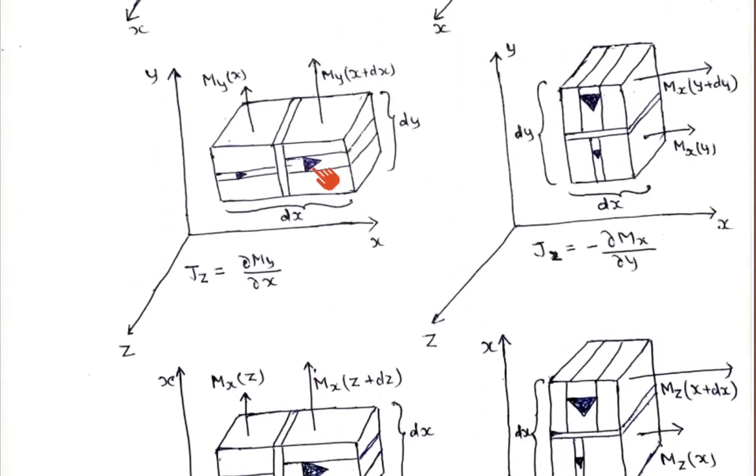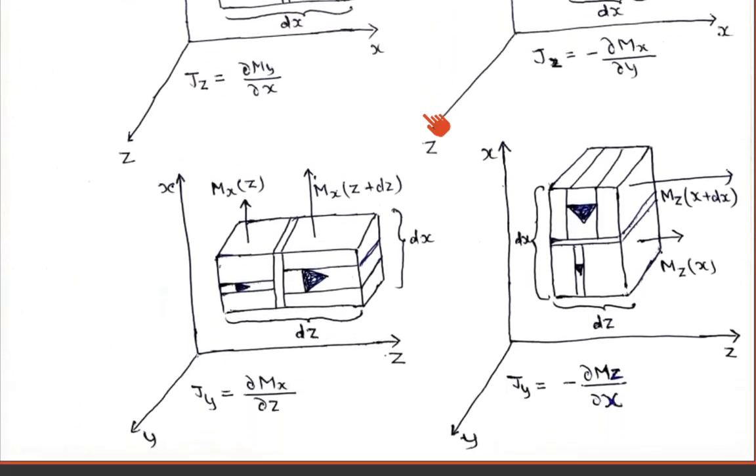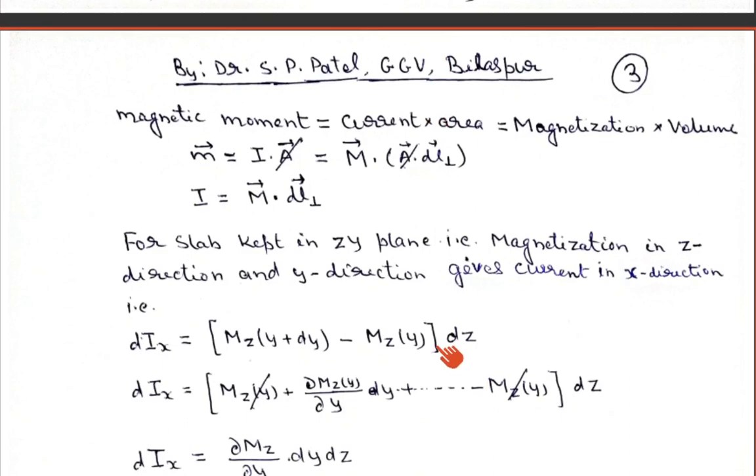The area is basically dx dy, and the direction of the area vector is dx dy times the z unit vector. That means the perpendicular length will be dz, which is why I have written dz here. So this gives the net magnetization, and this gives the perpendicular length dz. Why have I taken dz? Because the area is basically dx dy and its direction is along the z direction, so z is the perpendicular length.